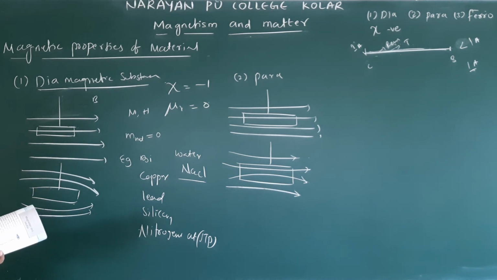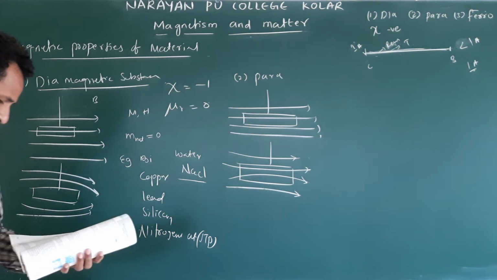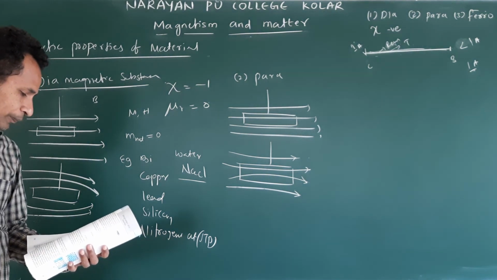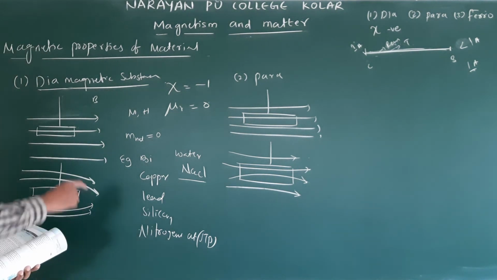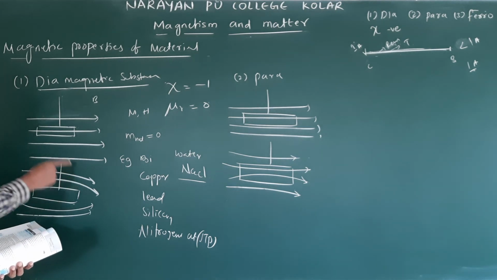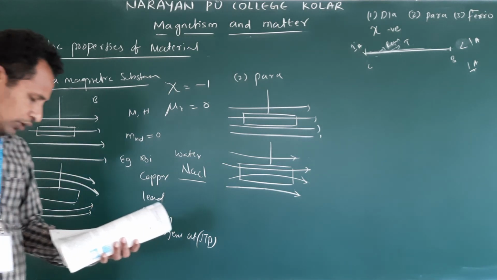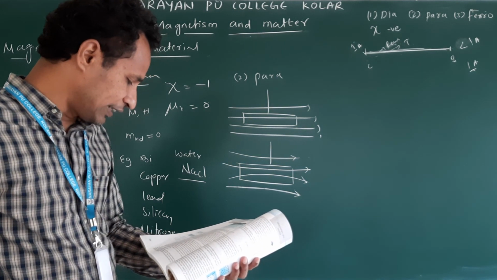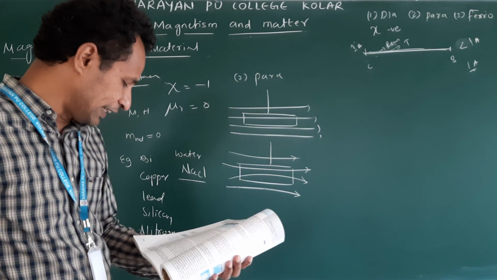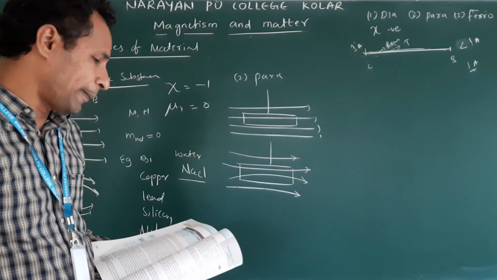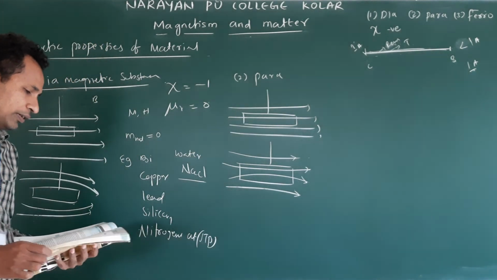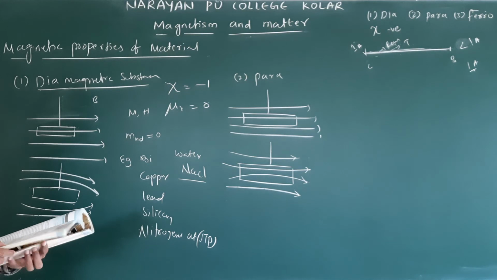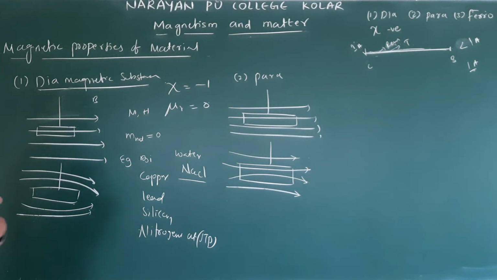They have a tendency to move from a region of weak magnetic field to strong magnetic field. They get weakly attracted to a magnet. Why is this? Because they are partially aligned.